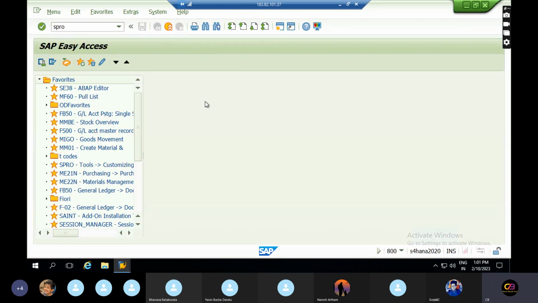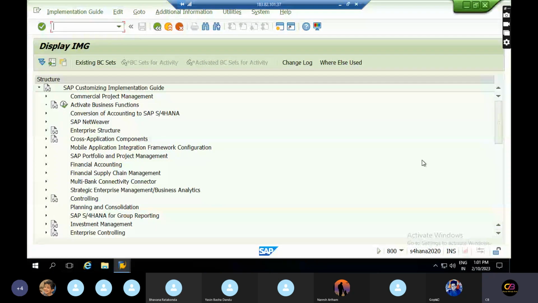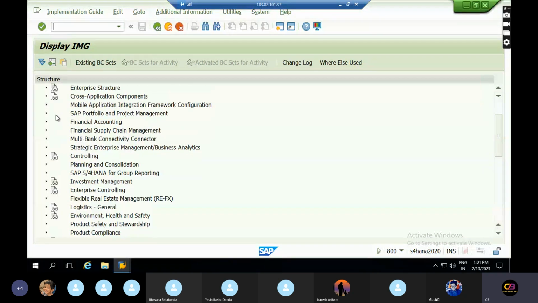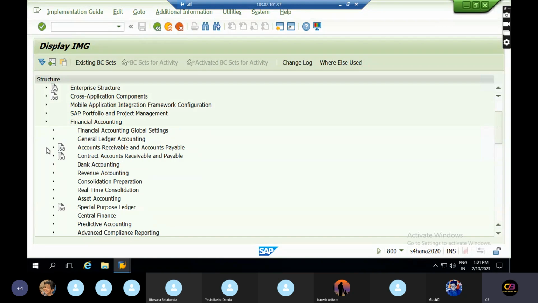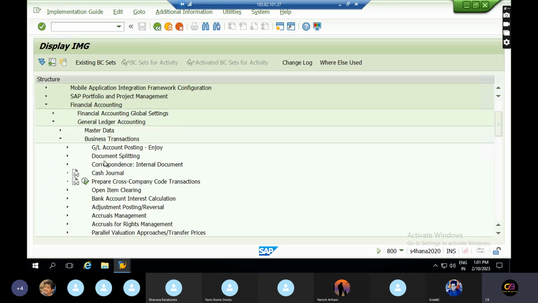Go to SPRO, reference IMG, then go to Financial Accounting, General Ledger Accounting, Business Transaction. See, this is document splitting.